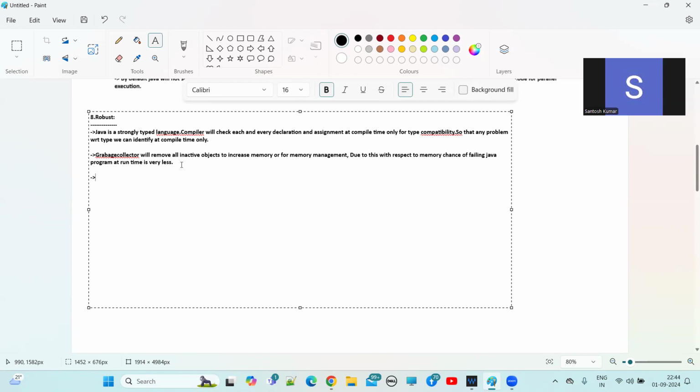In programming, let's suppose we have a Java program with 5,000 lines of code. The first 2000 lines execute completely and successfully, and then there is a runtime issue at the 2001st line of code.